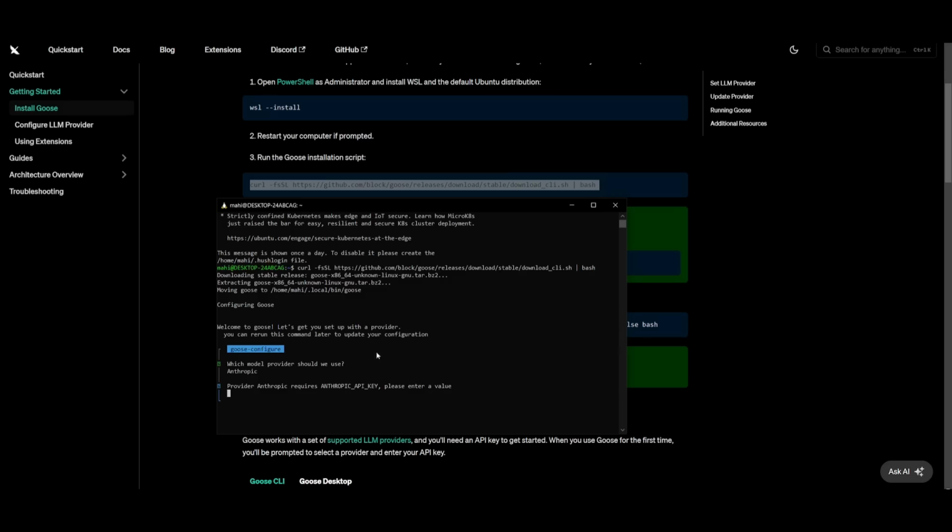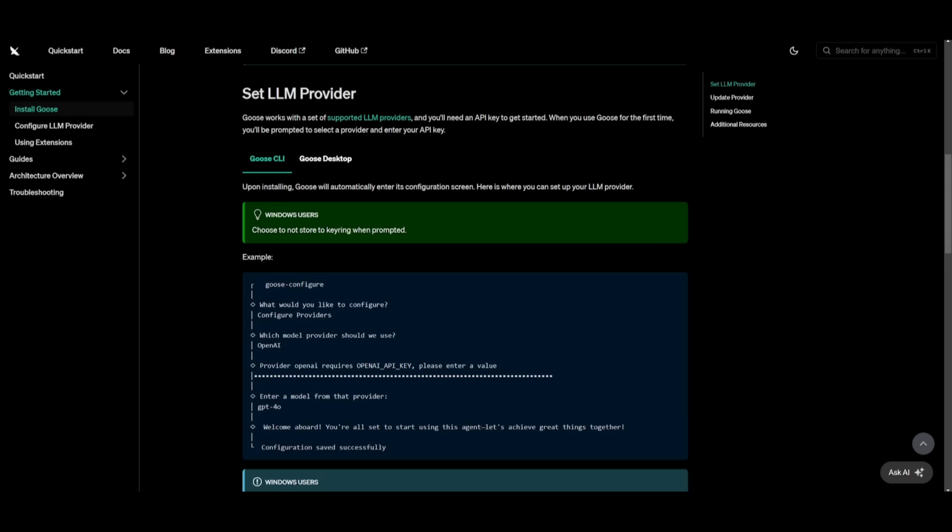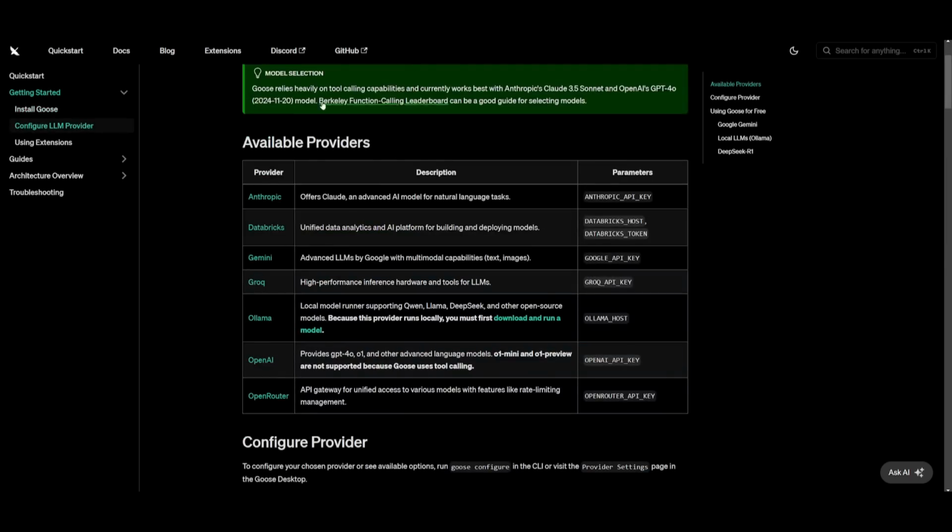This is going to start installing Goose, and it's going to then request you to start off by pasting in your API key for your provider. Now, you have the ability to use any of these providers over here. They have Anthropic to JetBrains all the way to Ollama.